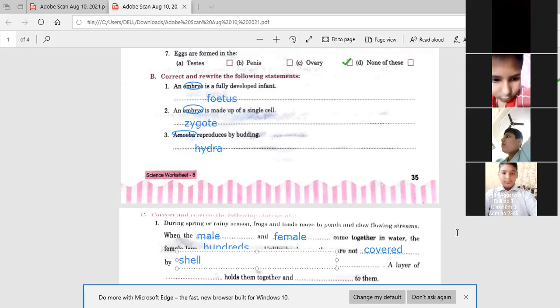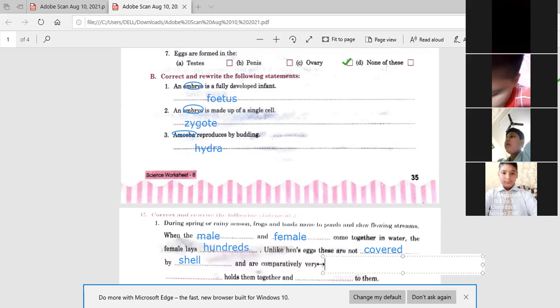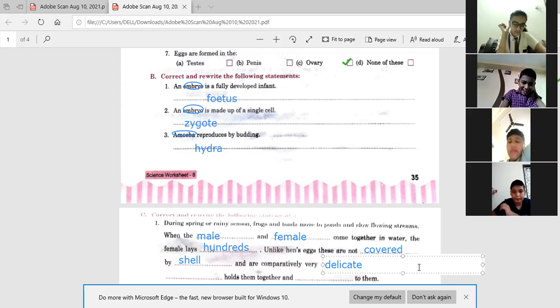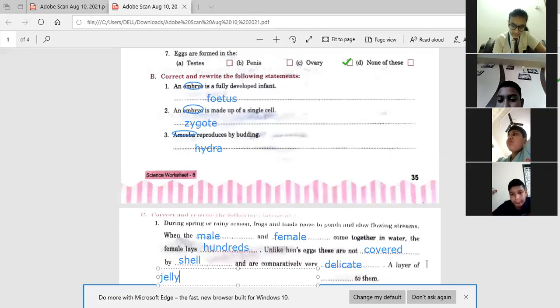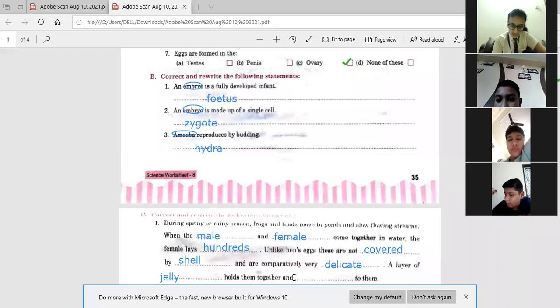And are comparatively very delicate. A layer of dash jelly holds them together and dash of them. Ma'am, provides protection. Provide protection. Write down.